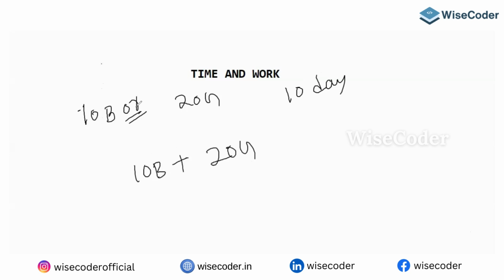Guys, look at here. When the efficiency is the same, they'll take half of these days only. Are you getting my point? 10 boys are as efficient as 20 girls. So which means 10 boys and 20 girls are as efficient as 20 boys only. So they'll take 10 by 2, which means 5 days to complete the job. So they'll complete the job in 5 days.